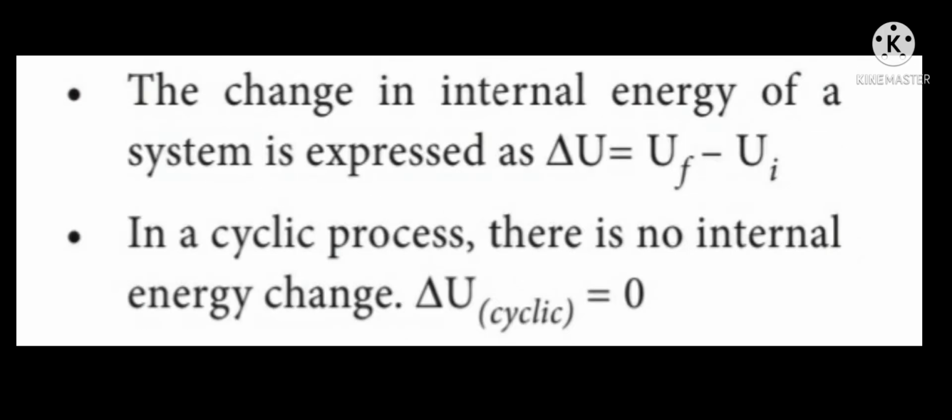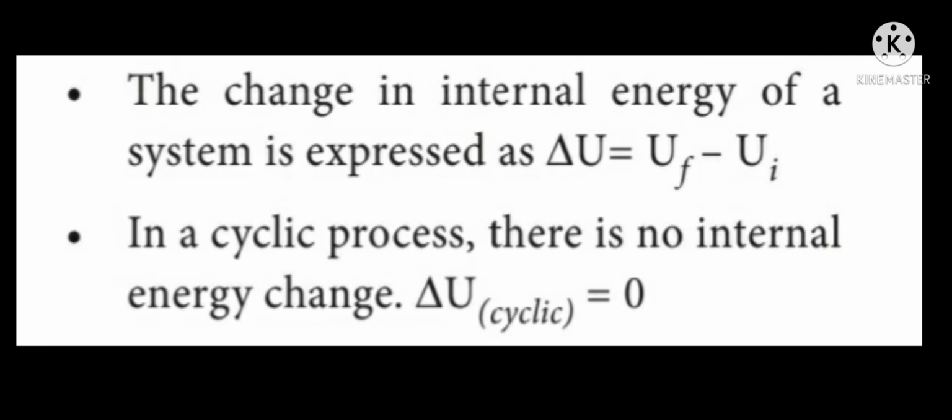Third point, the change in internal energy of a system is expressed as delta U is equal to UF minus UI. Here, delta U is the change in internal energy, UF is the internal energy for the final state, UI is the internal energy for the initial state. Fourth point, in a cyclic process, there is no internal energy change.